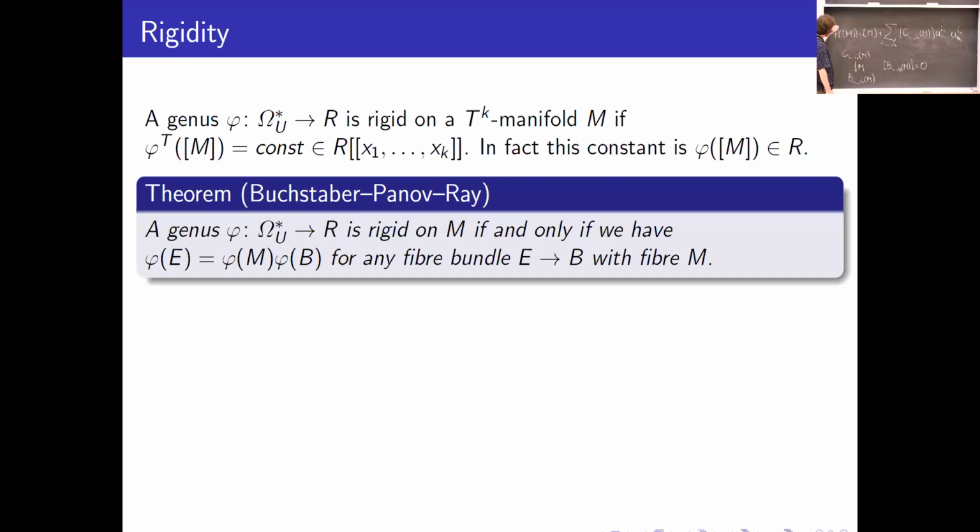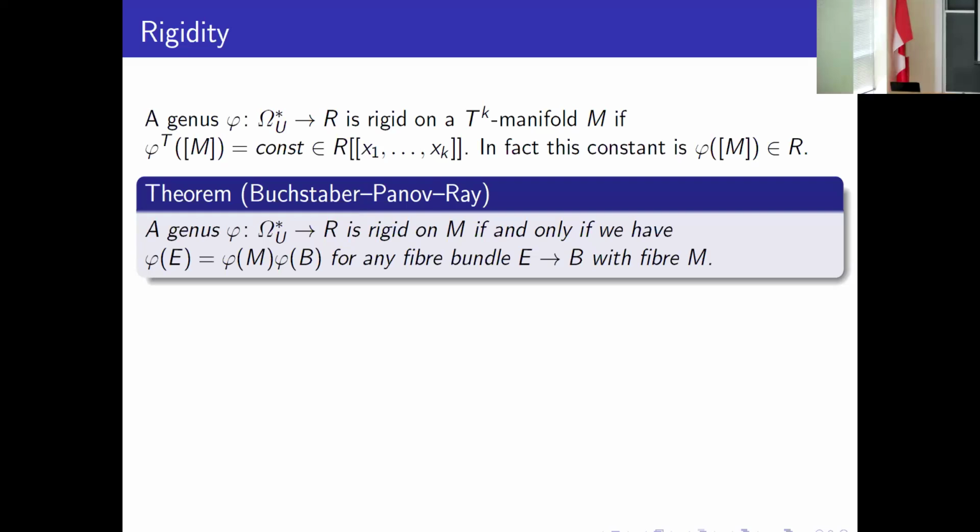And we obtain that the equivariant extension of phi of M is phi of M with some other terms, but phi of these coefficients is phi of M times phi of the base, and this is 0, phi of 0 is 0, and so we obtain that all higher terms vanish, and we obtain that phi is of course rigid. Its value of its extension is constant. But in the opposite direction we need some assumptions, because, for example, Kodaira constructed a counterexample.